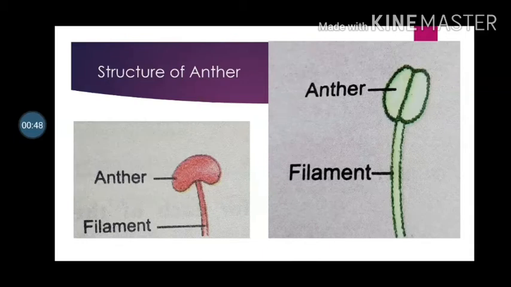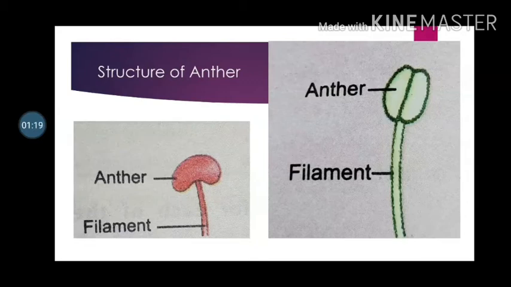See the green color diagram which is showing a dithecous anther. See here the first diagram where the anther is monothecous. It is the example of China rose. In monothecous, 2 pollen sacs are present. In dithecous anther, 4 pollen sacs are present. Therefore, the dithecous anther shows the tetrasporangiate condition.